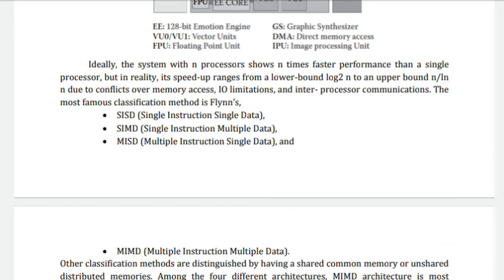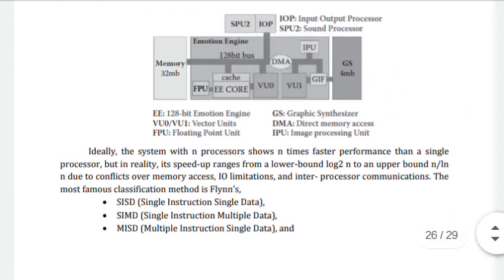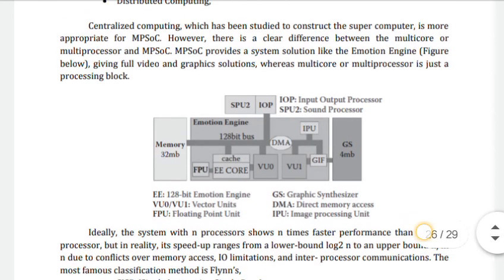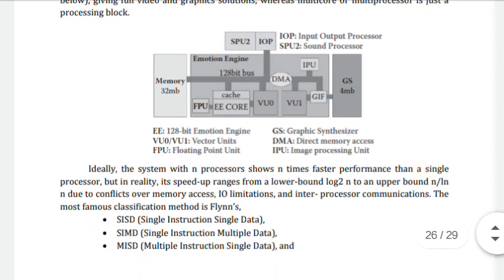Ideally, the system with n processors shows n times faster performance than a single processor, but in reality the speedup ranges from a lower bound of log2 n to an upper bound of n by log n, due to conflicts over memory access, IO limitation, and inter-processor communication.